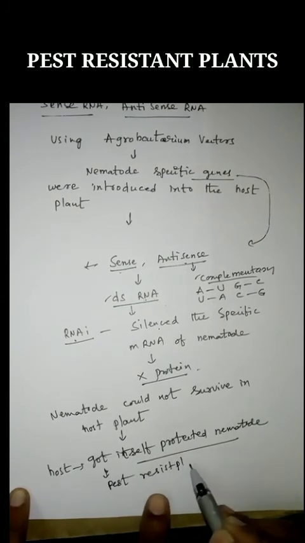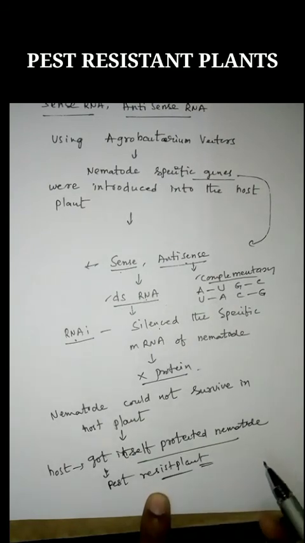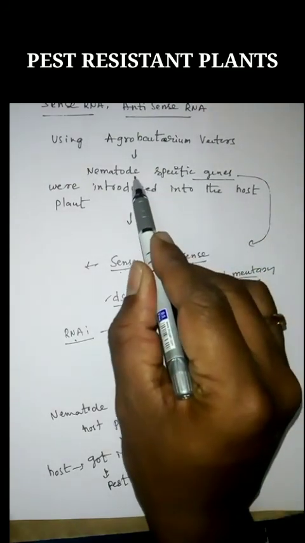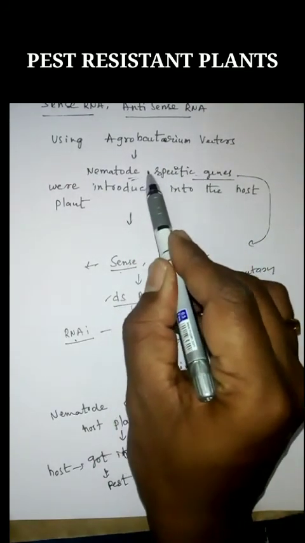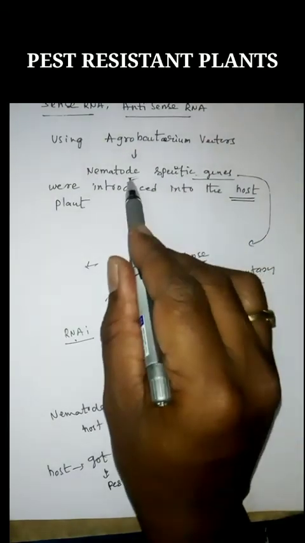One thing we have to remember is that these pest resistant plants are created by the transfer of specific genes from the nematode into the host plant.